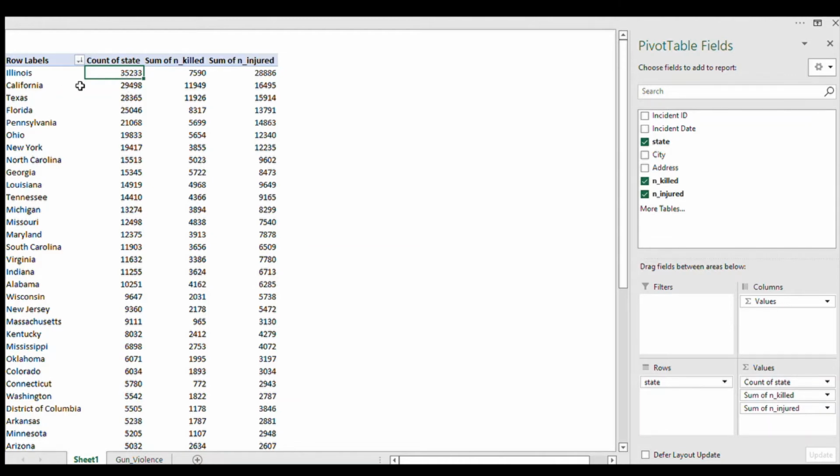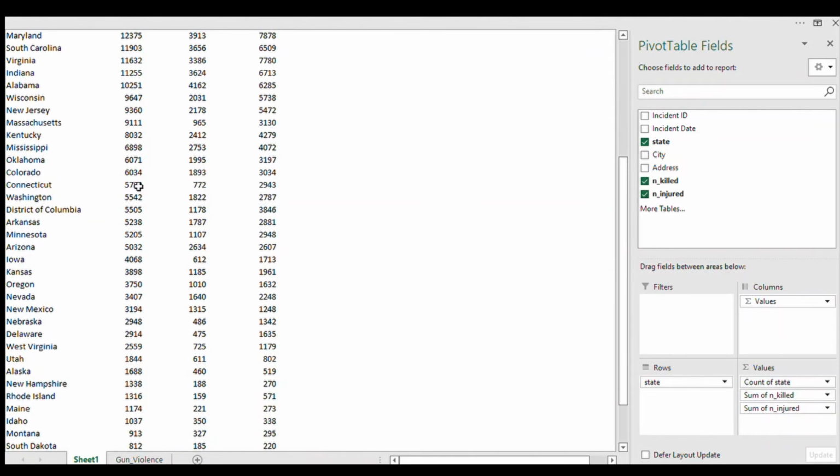As you can see, California recorded the highest number of gun violence incidents, with a total of 29,498, with 11,949 killings and 16,495 injuries in the past 8 years, 2014 to 2022.